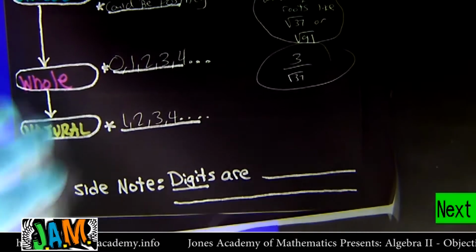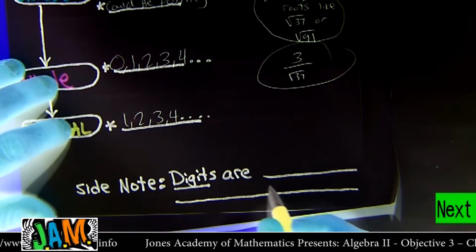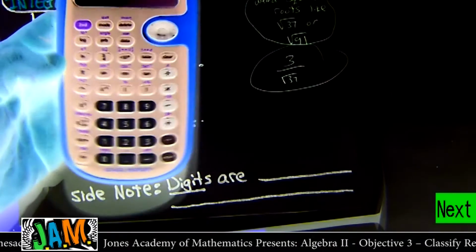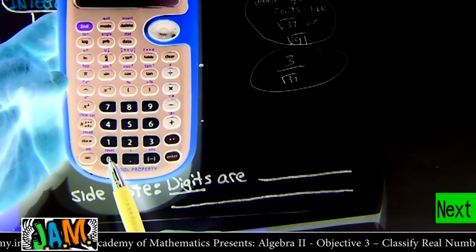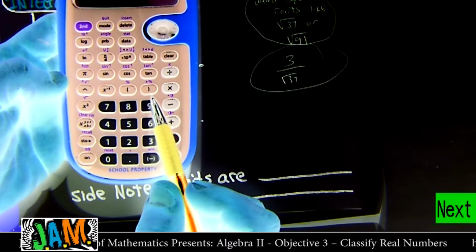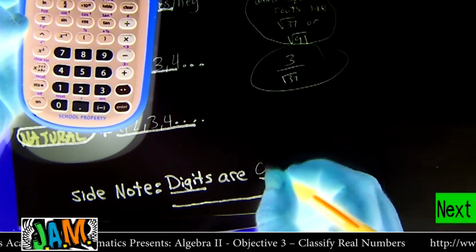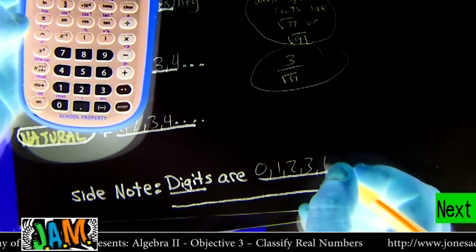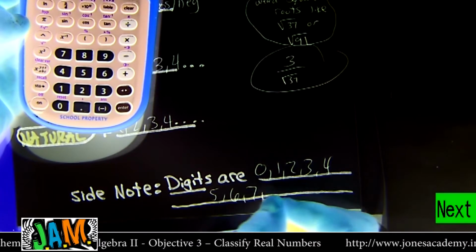And a side note before we turn the page: what are digits? Digits are the buttons on your calculator or your phone, starting with 0, 1, 2, 3, 4, 5, 6, 7, 8, 9, and then that's it.